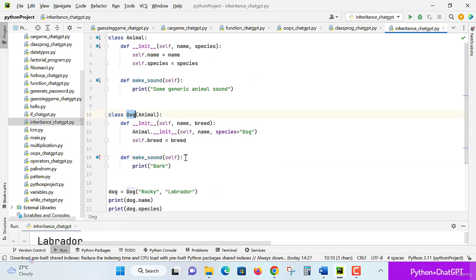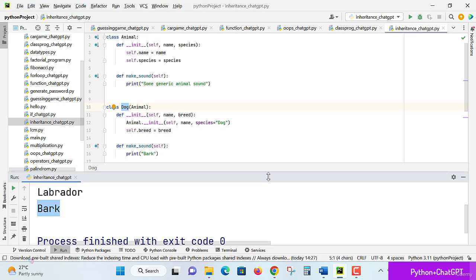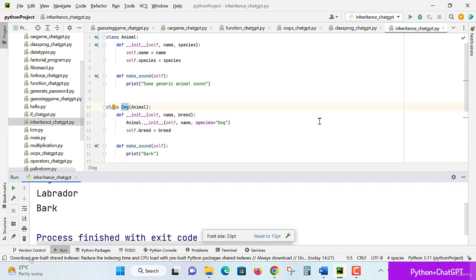Extending this Dog as a child class, if you want, you can create one more class and call Dog its parent class. In that way, you can extend the program very easily with inheritance. I hope it's a super easy lecture for you. Try more and more examples for your future reference and understanding. Thank you.